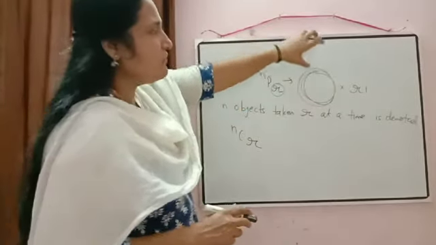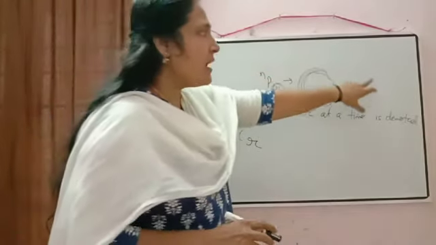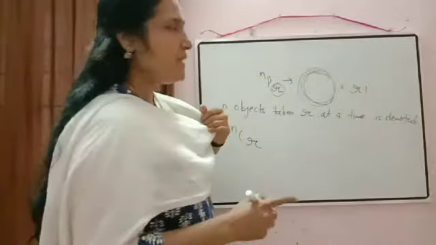Permutation means first we did the selection and this R factorial is the arrangement of the R letters.